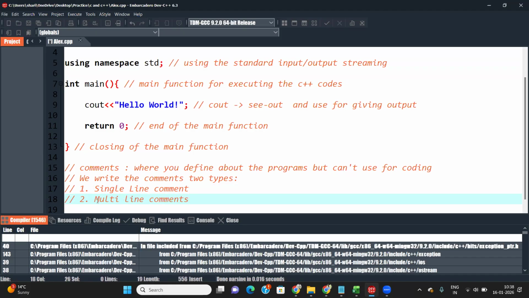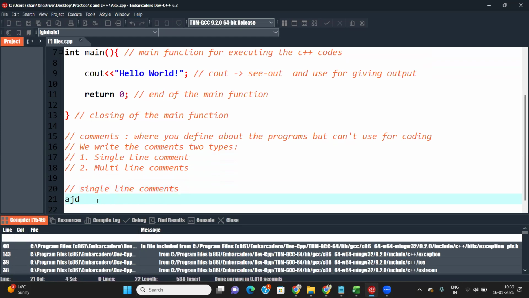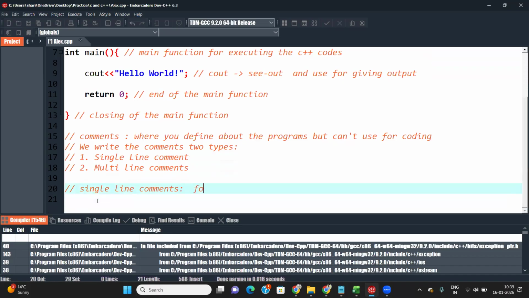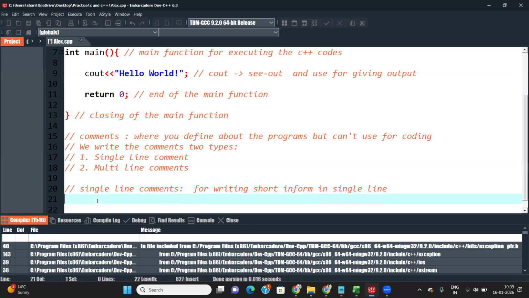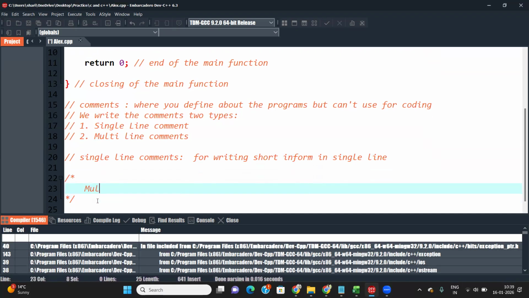How to write single line comments? By using a double slash. And why do we say single line comments? Because if I write on the next line, it will not be a comment and we get an error. For writing short information in a single line, you can use a single line comment. And how to use multi-line comments? Just use a slash and asterisk, and this is called a multi-line comment.